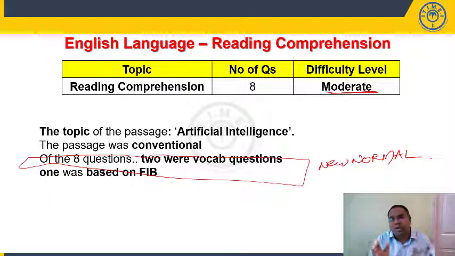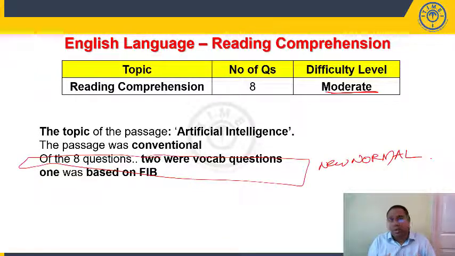So reading comprehension, overall 8 questions, can be classified as moderate level of difficulty because of the passage. But the length of the passage is manageable, is acceptable. It's not lengthy. If you look at the last 2-3 years papers, it was on similar lines, right? So the length of the passage was acceptable. But the terms, the terminology that is used, made it a little difficult for the students to comprehend the passage.